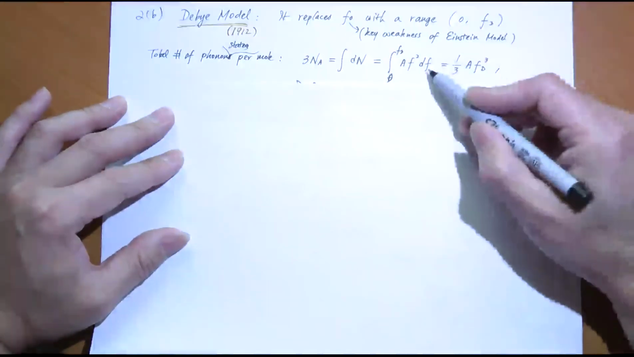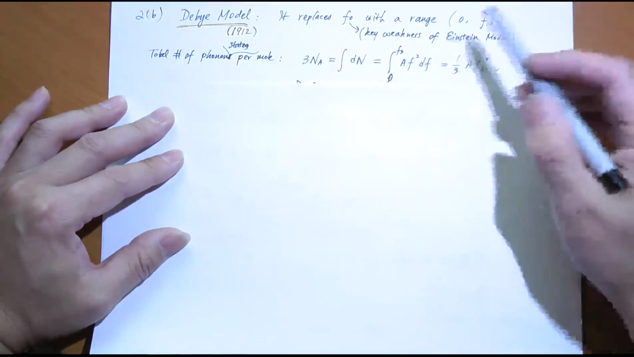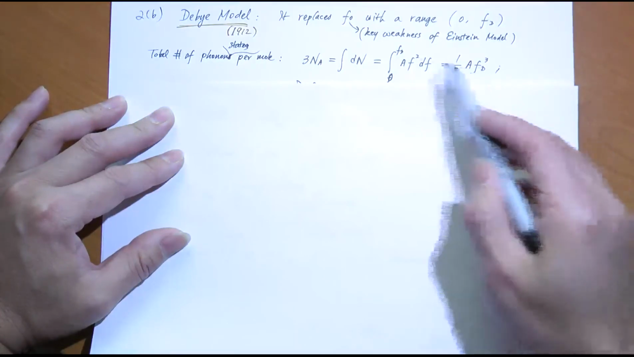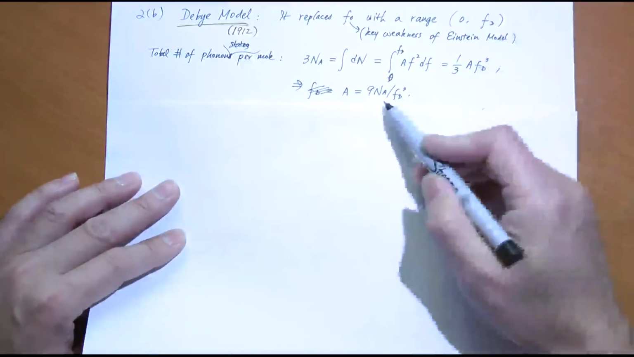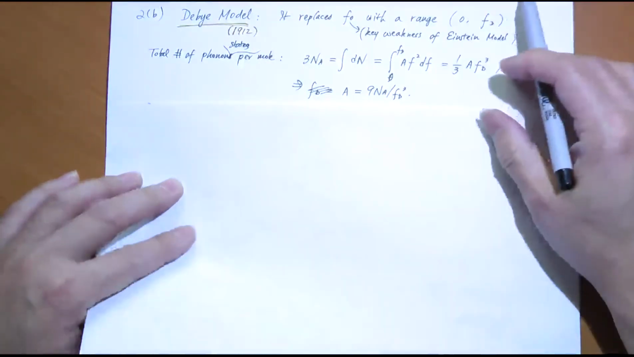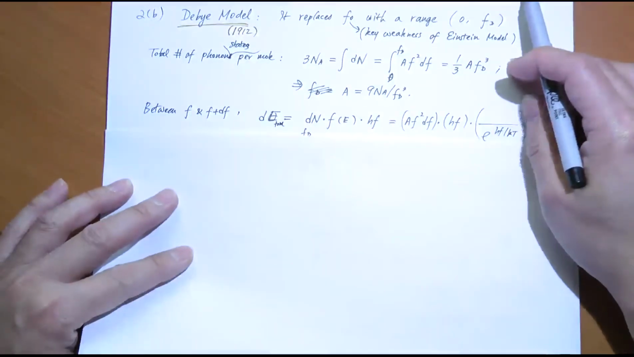It's the same idea. So A f squared df. Okay, and A is a constant. I can find that constant by integrating this over 1/3 A f_D to the power 3, and equate these two, and we get what A is. A is equal to 9N_A, where N_A is Avogadro's number, over f_D to the power 3. So keep that in mind, okay? Keep that in mind. Now, what I want to do is something similar to what Einstein did.